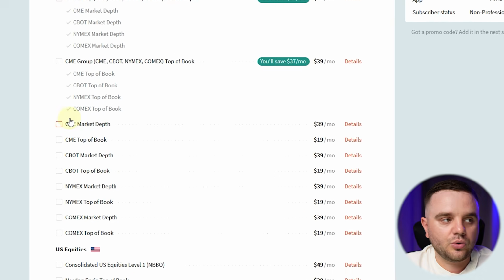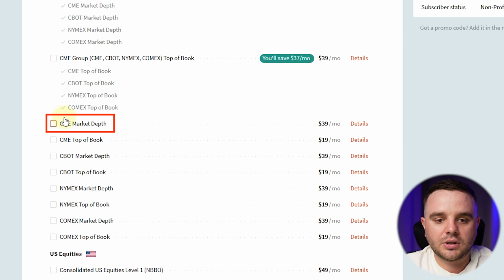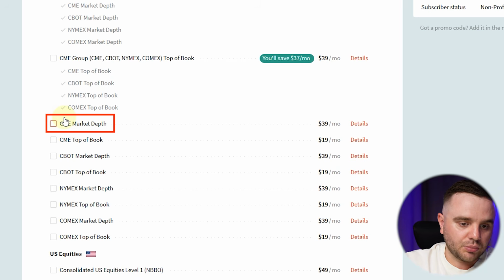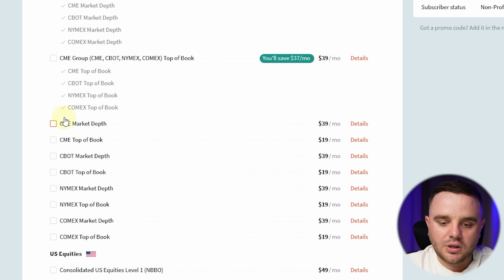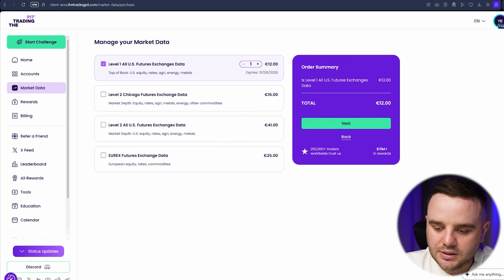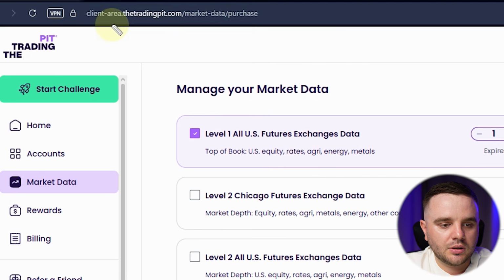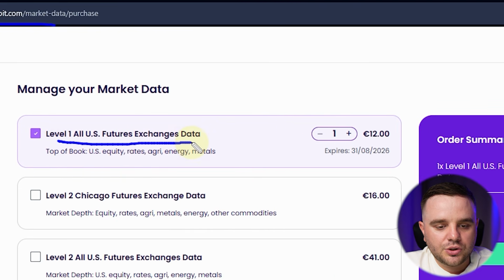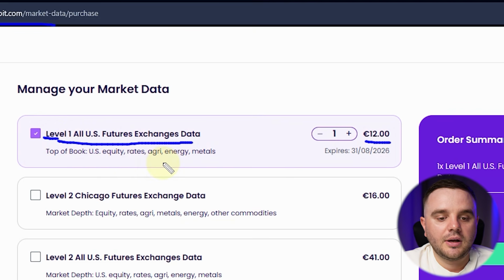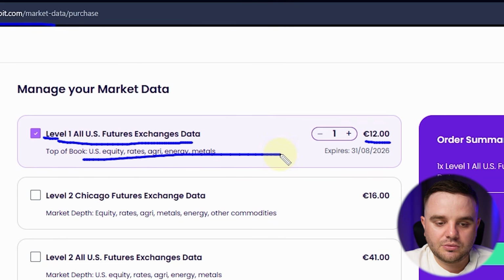It is this one. Of course, you can get data from your broker account, because maybe you have an account with a broker and they also provide data. It's okay. The same with my team: we personally use not only dxFeed, we also use dxFeed through the prop firm that we work with to trade futures. It is Trading Pit. I did a separate video about Trading Pit, will also add it into the description cards. You can see here all US futures exchange data, €12, but it's level 1. It means top of book. All futures, gold, oil, currency pairs, everything that you need, you will get here.